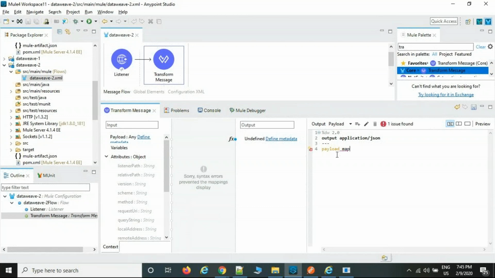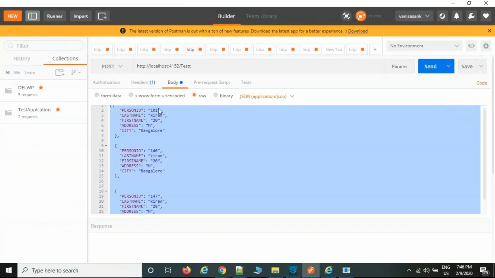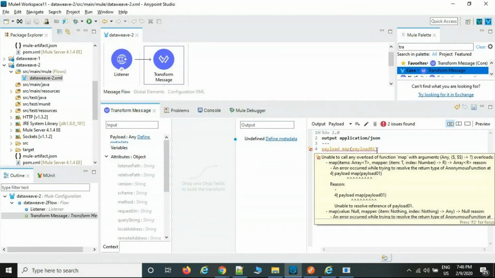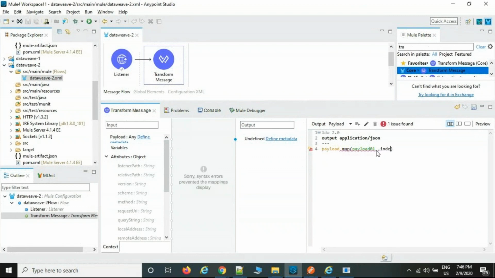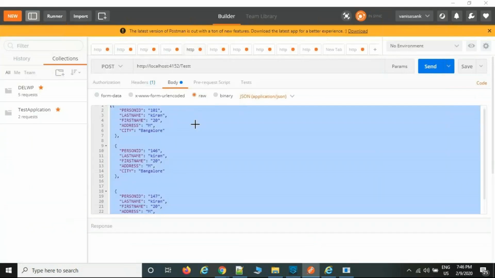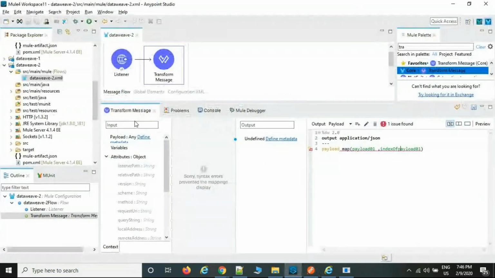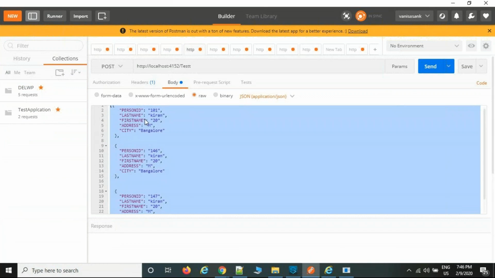Payload, map operator, bracket open. Now payload01 fetches one record, person ID equal 101, storing in payload01, comma, index of payload01. It stores internally index based: 0 first record, 1 second record, third record, like this.